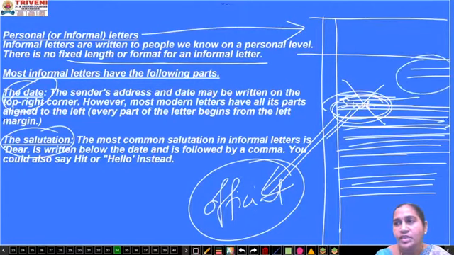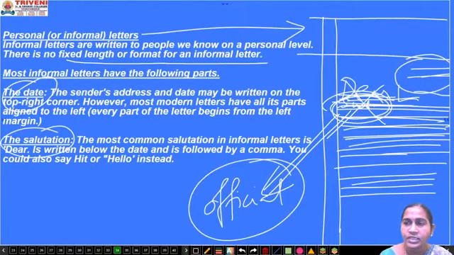So here you have written the date and place. Then you go with the salutation, dear father or dear mummy or whatever it is, to whomsoever you are writing a letter. Suppose you are writing to your friend, you can go with my dear, or hello, hi, simply you can say that and go ahead in writing the letter.